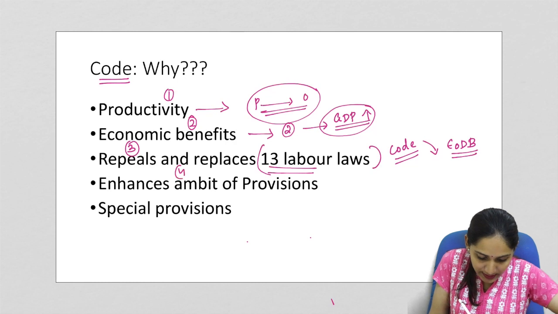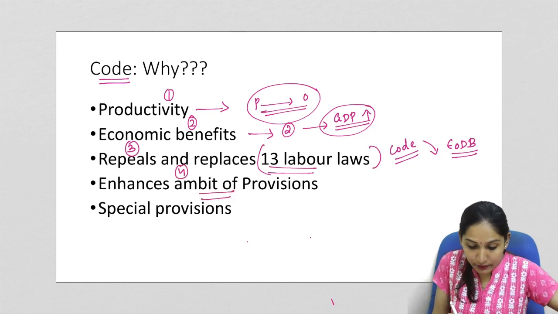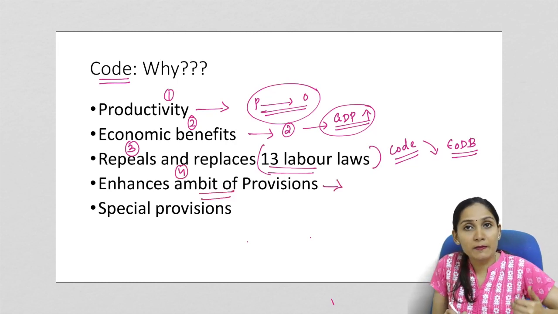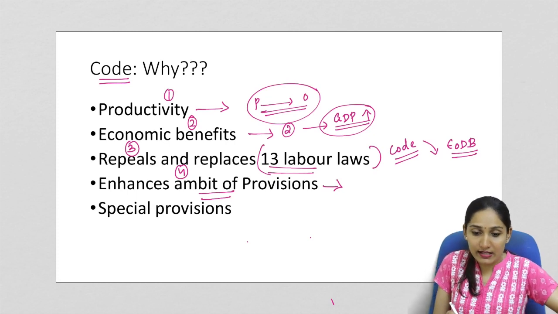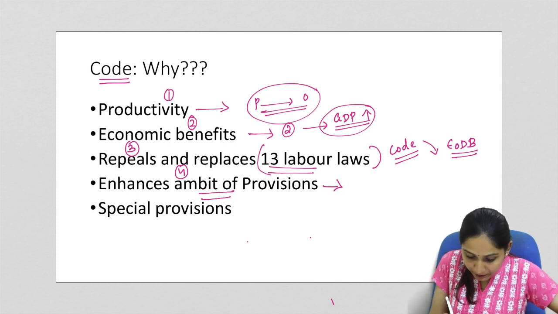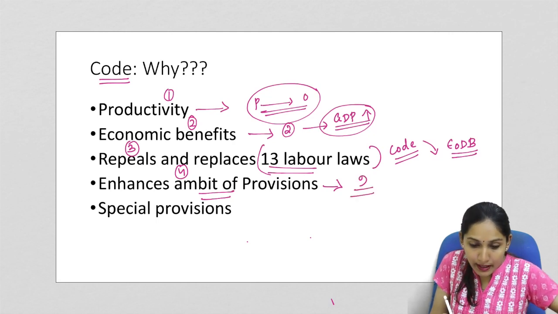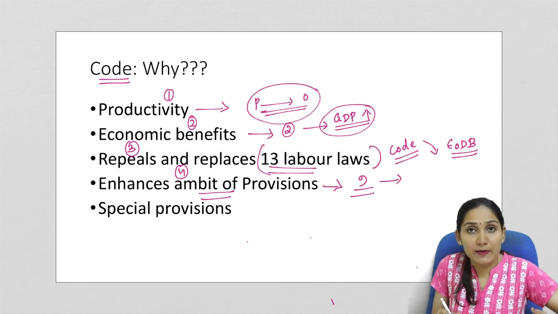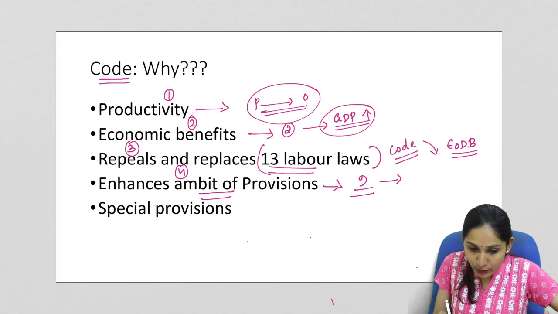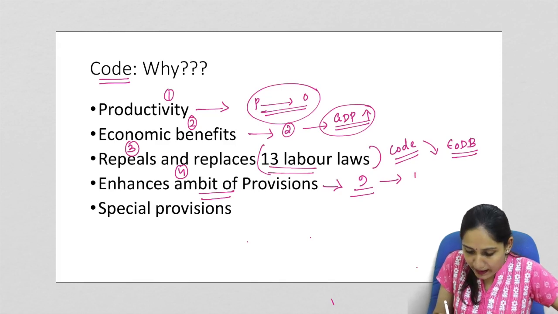Now fourth one is that it enhances the ambit of the provisions. Now what is meant by the provisions or what were the provisions that were existing already? So here the earlier labor laws were applicable for about major 9 establishments. Now, from the 9 establishments, the code enhances the ambit or the scope of the code towards any establishment which will employ more than 10 or more people.